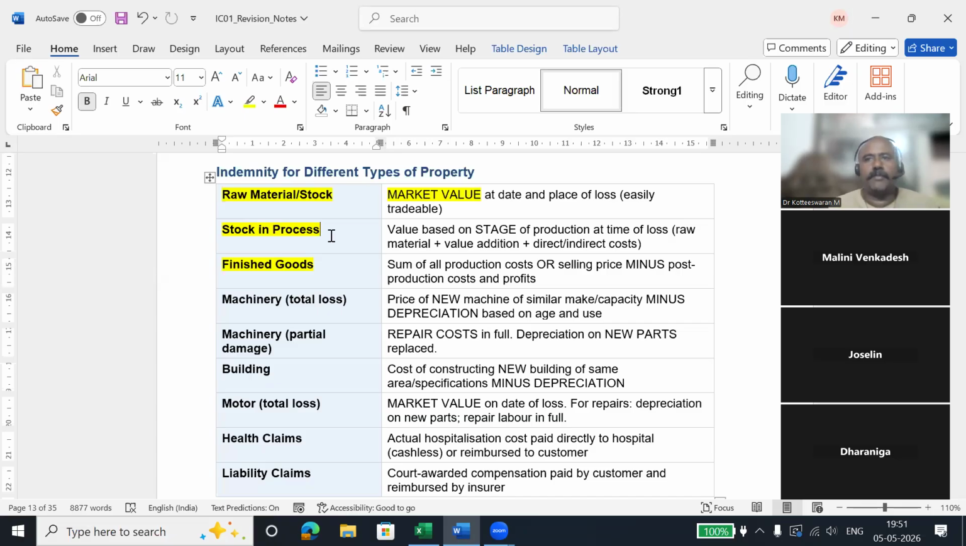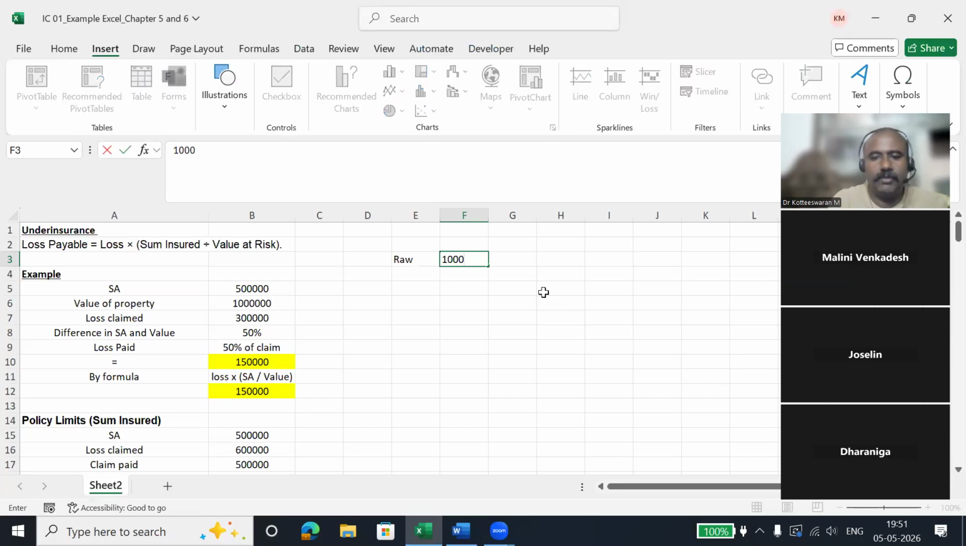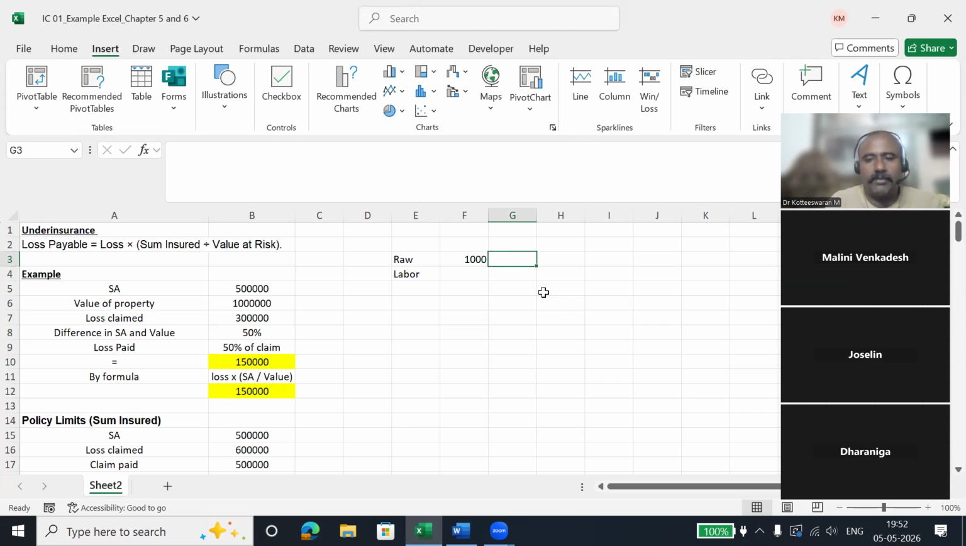We need to include the raw material cost. We need to include the time that we have invested in doing the stitching work, the labor cost, and everything will go into the value of that product. So for example, raw material is 1000 rupees. Okay, labor 10 days. We'll see, to finish one bag it will take 20 days.